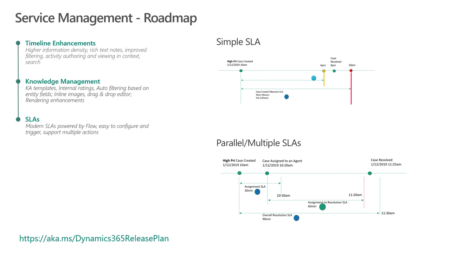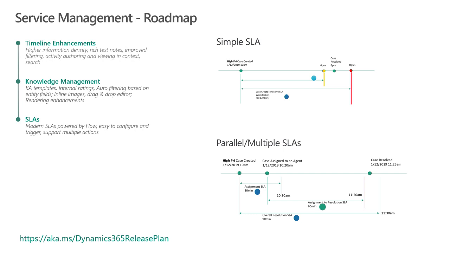The next thing, which is again a big one: so far we had SLAs that could start from a specific date or time. So for example, on a specific case, if I am looking at multiple KPIs, all those KPIs will be calculated from one specific date field, which is typically when the case was created. But now you can have multiple different SLAs running in parallel on a specific case record.